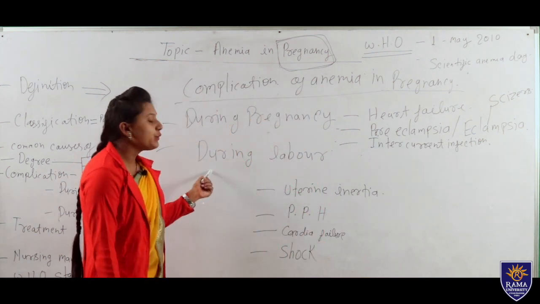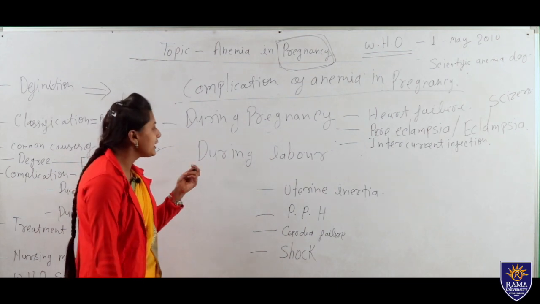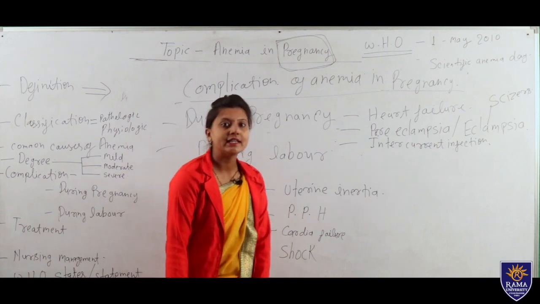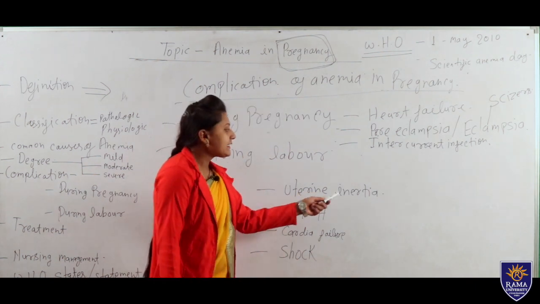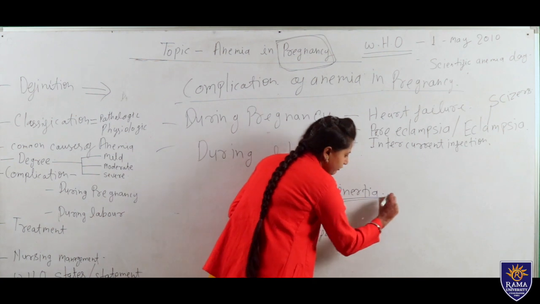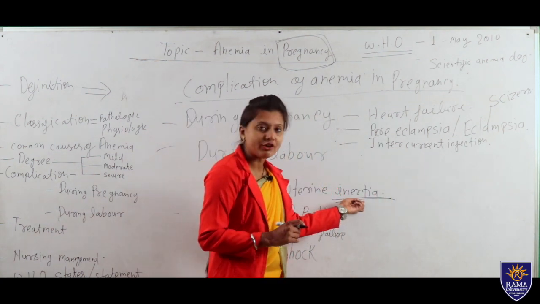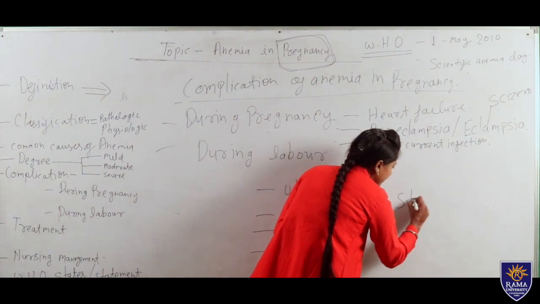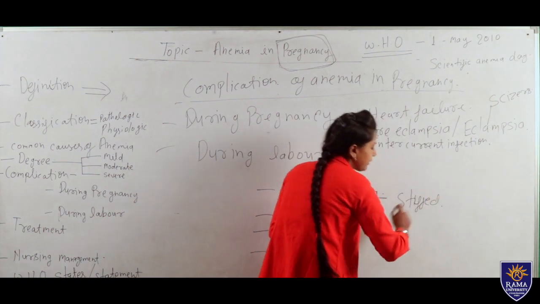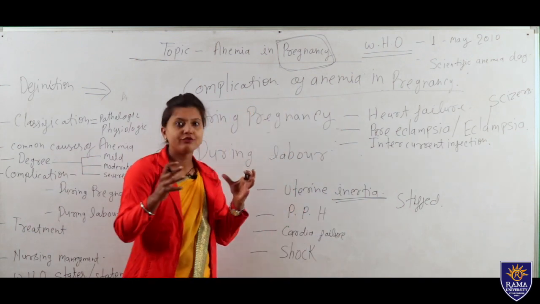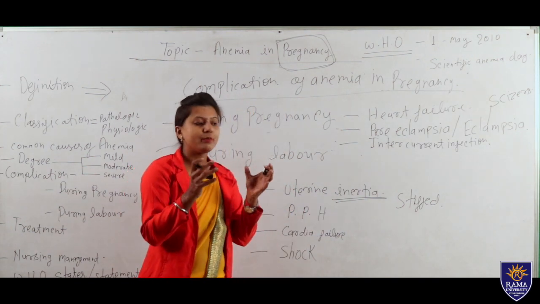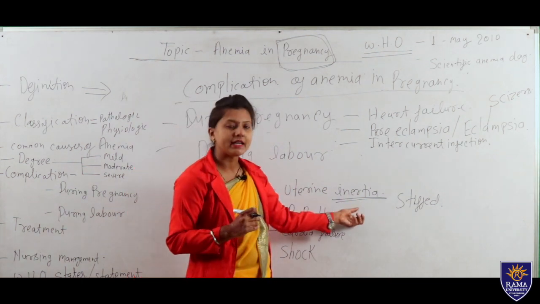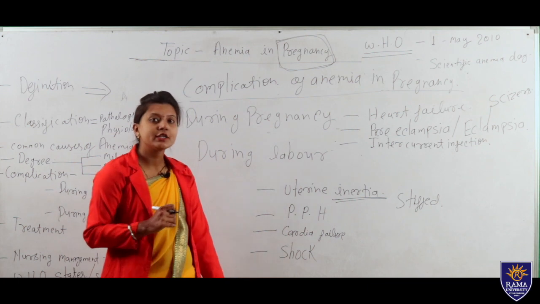Next is complications during labor. If the mother is in labor, what complications will occur? First one is uterine inertia. Uterine inertia means the uterus is stiff or does not contract properly, so we cannot manage labor properly. That is called uterine inertia.